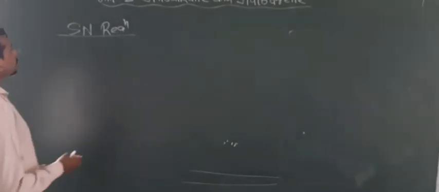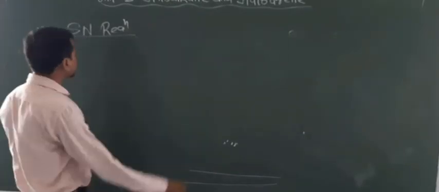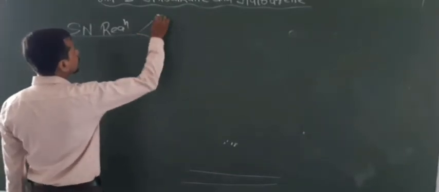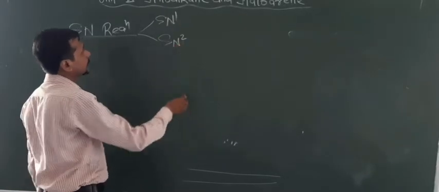In these reactions, the stronger nucleophile will displace, that is substitute, the weaker nucleophile. Now this has two types, SN1 reaction and SN2 reaction.